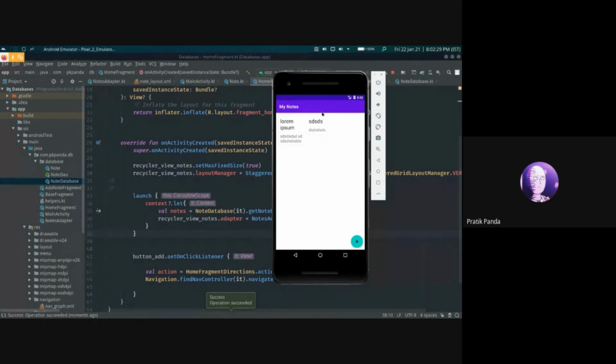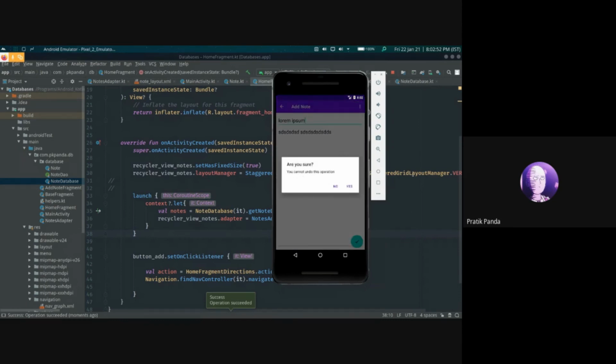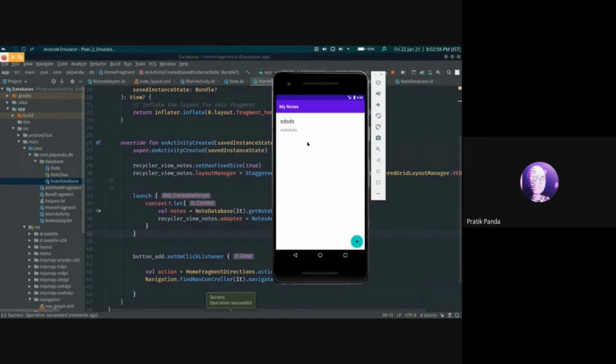This was the previous node that was written. So when we click on this, since it has an on-click listener, it will automatically get the node from the database and display all the text that was previously written. Also, here we have a menu that can show if we want to delete. This is defined by the delete annotation that we used in the DAO file. If we click on delete, it shows an alert dialog that asks us to confirm the action. When you confirm it, it deletes the node. Again, on adding a node, it gets added back to the database, and we can see that the new node has been created.